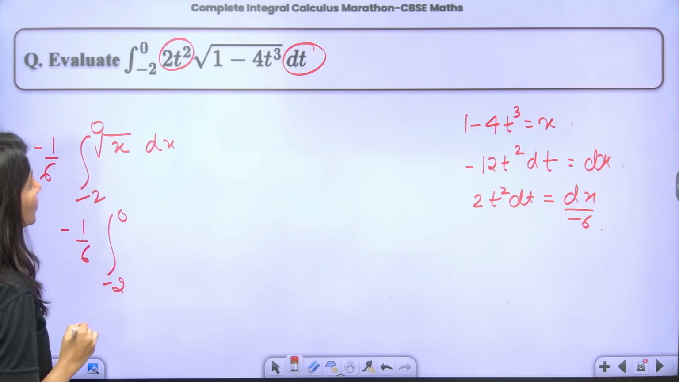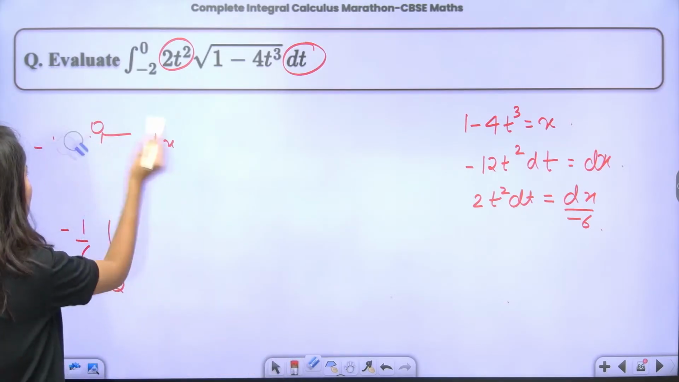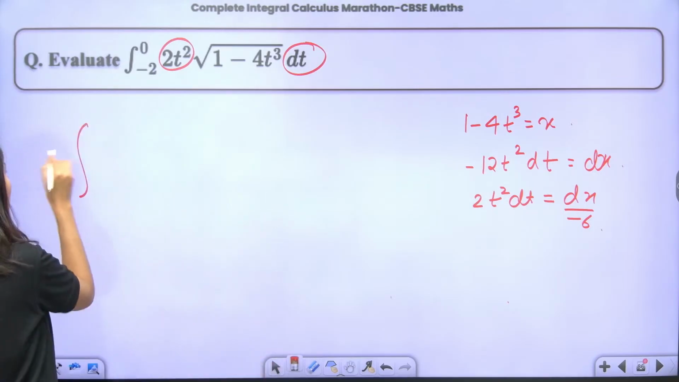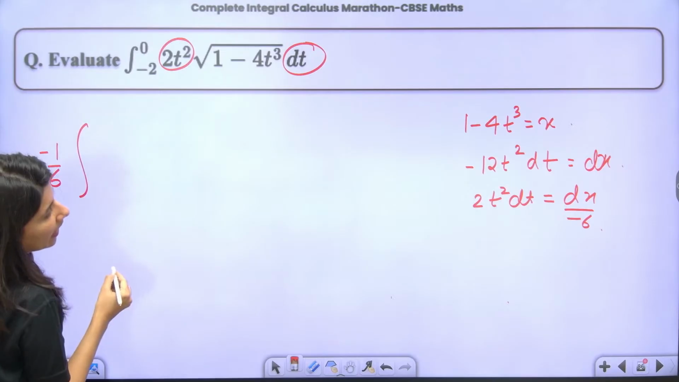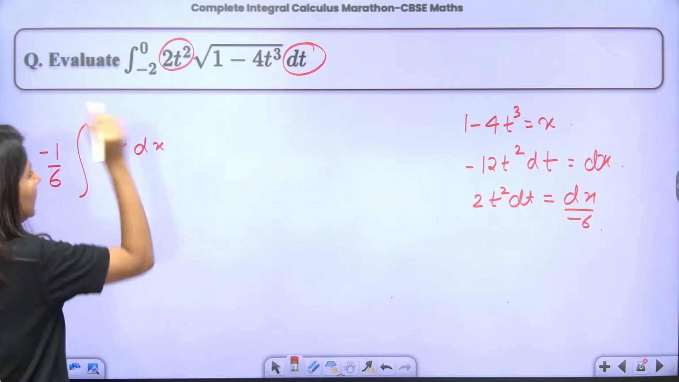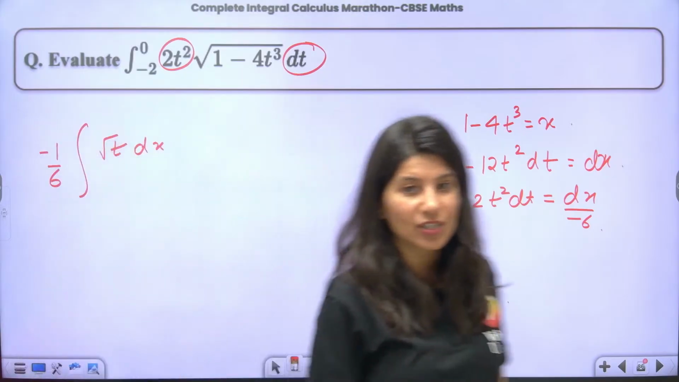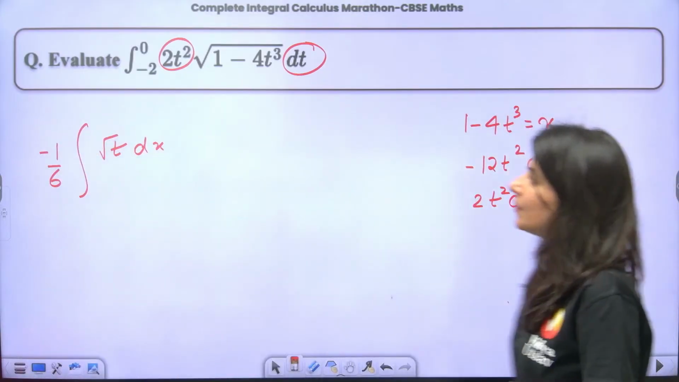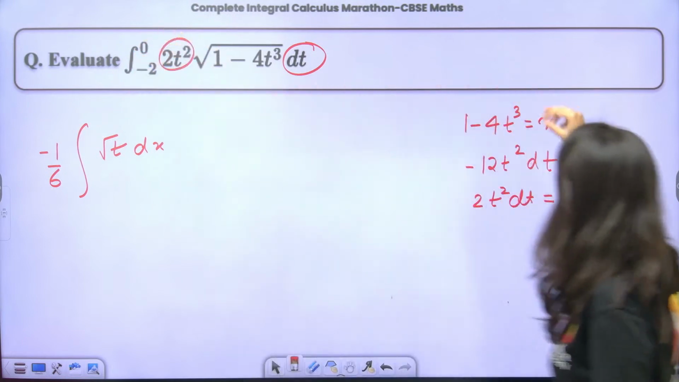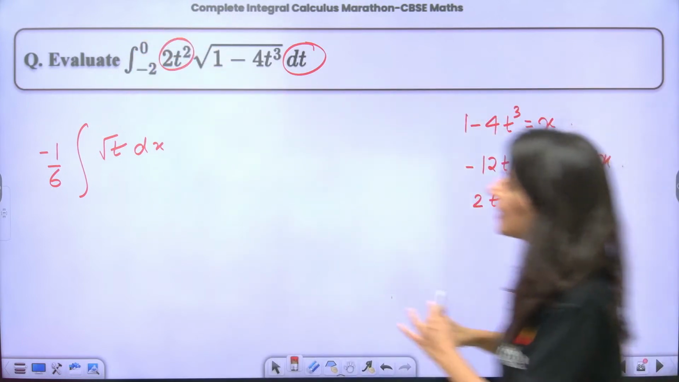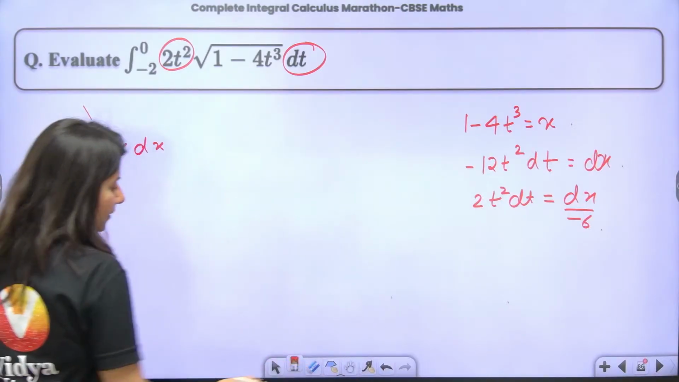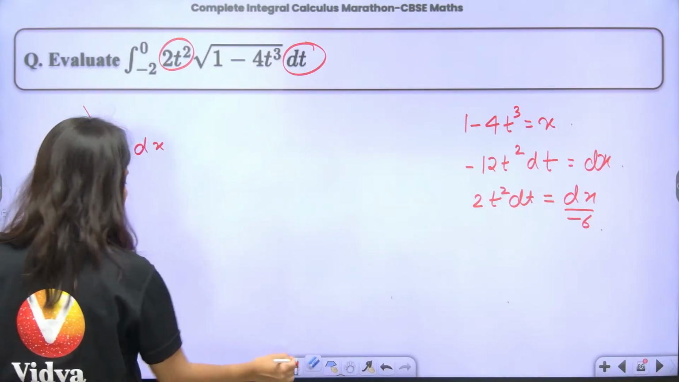Integration of, oops. I made the same mistake which I was warning you about. Okay, so this is what? Minus 1 by 6 and this is dx and this is root x. But limits are going to get changed. So what is the upper limit? t is equals to 0 is the original limit. Put t is equals to 0 over here, you will get x equals to 1. This is root x, right? Not root t, but root x.